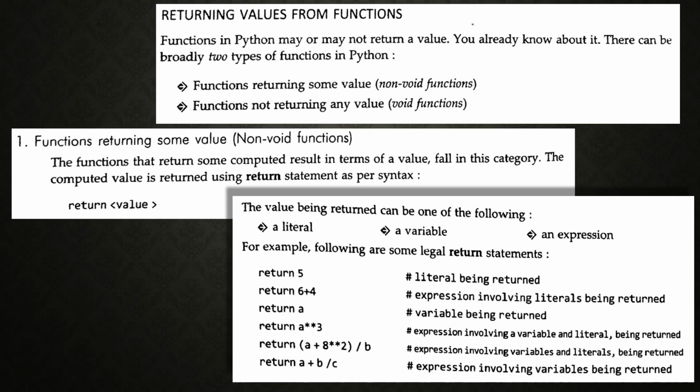Next slide, that is about returning values from functions. Functions in Python may or may not return a value. You already know about it. There can be broadly two types of functions in Python. First, functions returning some values are called non-void functions, that means they return a value. Second, functions not returning any value, that means you are using void functions. So void indicates there is nothing to return. Functions returning some value are non-void functions.